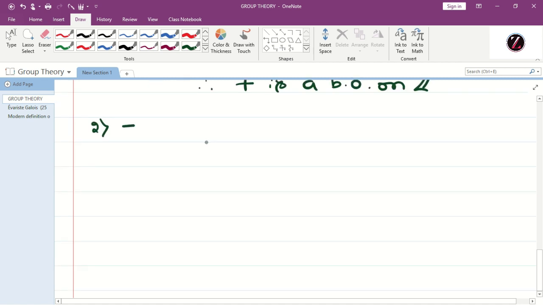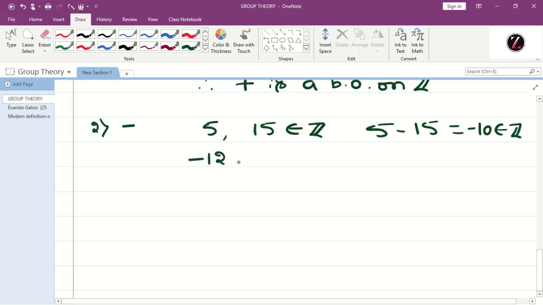So again, if you consider any two integers, for example 5 and 15, which belong to Z, what is 5 minus 15? That is equal to minus 10. Again it belongs to Z.